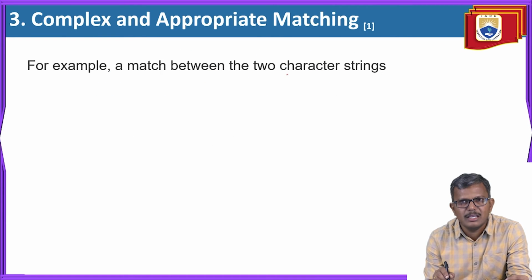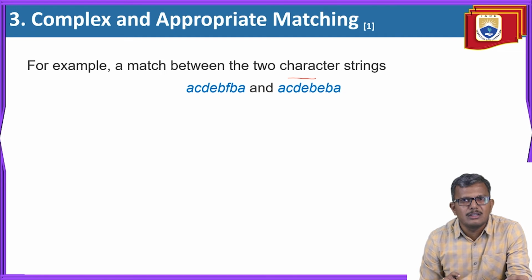We are seeing an example related to two character strings. How will it be? There are two strings. One is A, C, D, E, B, F, B, A, and another one is similar to this, A, C, D, E, B, E, B, A. Observe that in this position the character is F, but here it is E. That is the only difference between these two strings, and the remaining things are the same. Now the question is, can I apply this to a current state? You should not apply it.